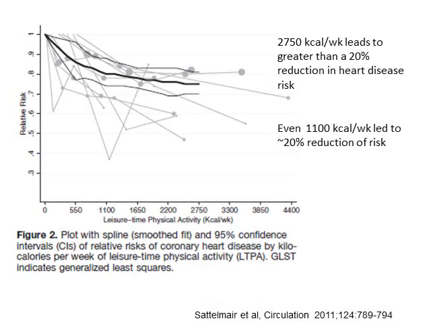Okay, this is looking more at the means here. So 2,750 calories per week leads to about a 20% reduction in heart disease. Even if they were at 1,100 calories per week, they're still right around a 20% reduction in heart disease risk.